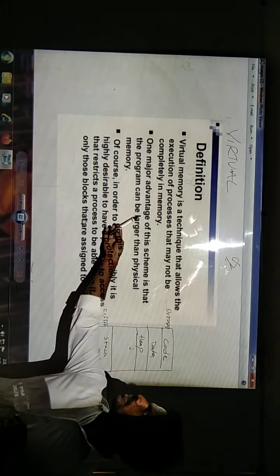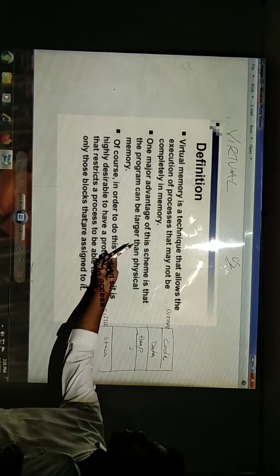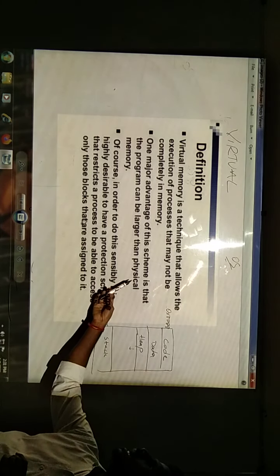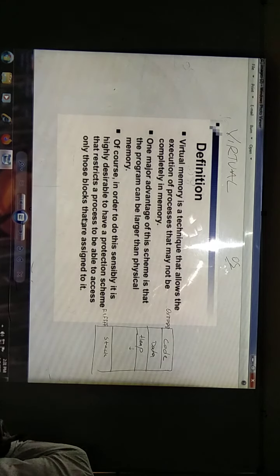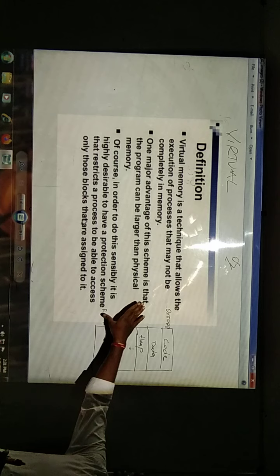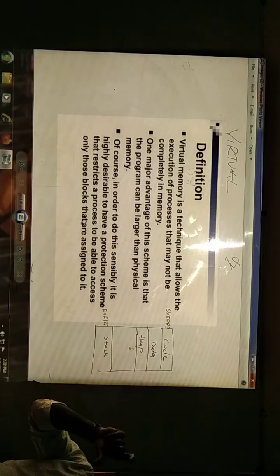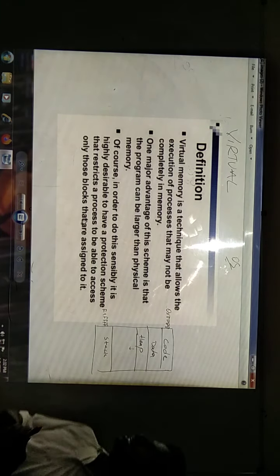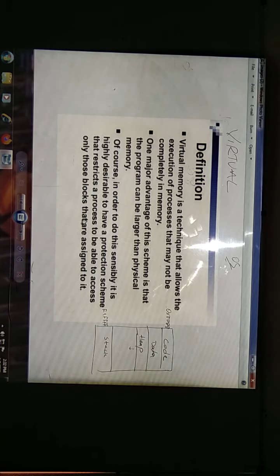See the second point. One major advantage of this scheme is that the program can be larger than the physical memory. He will assume he has enough memory to execute it, but generally the physical memory has a smaller size. In other words, virtual memory is a concept of giving programmers the illusion that they have larger memory at their disposal, even when there is not enough physical storage.